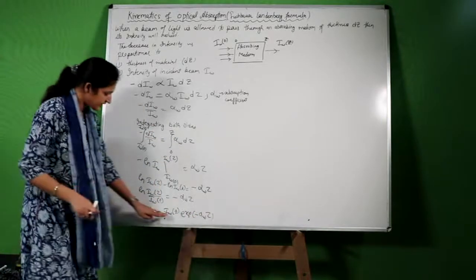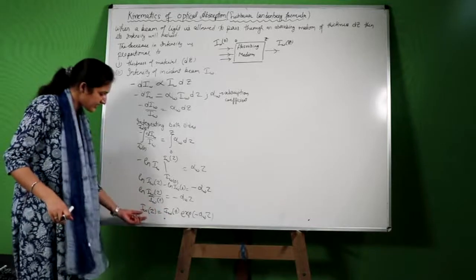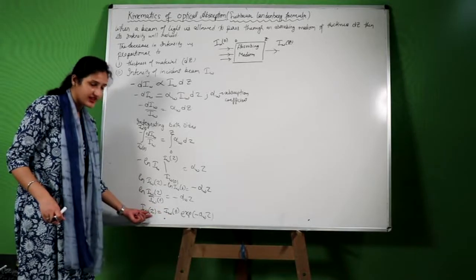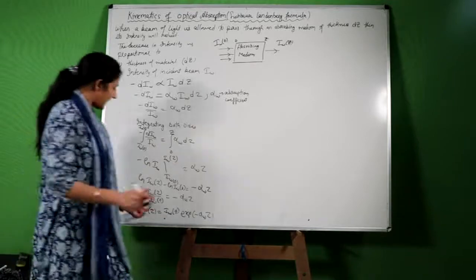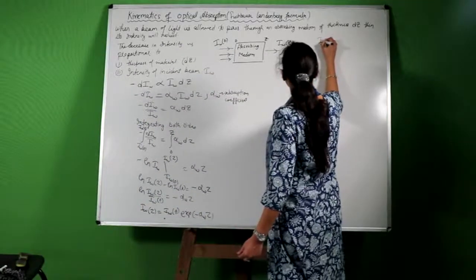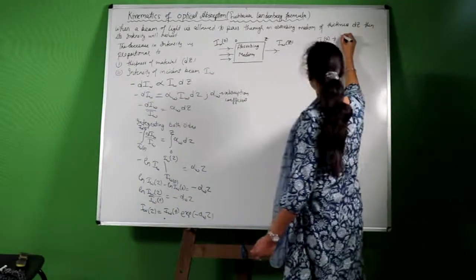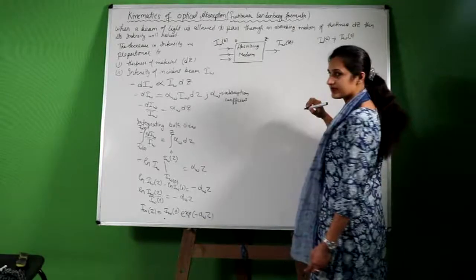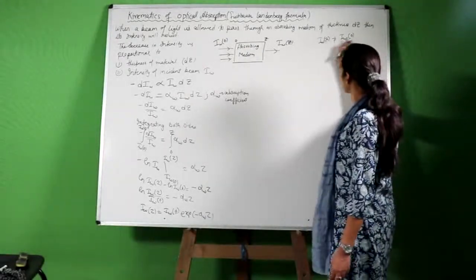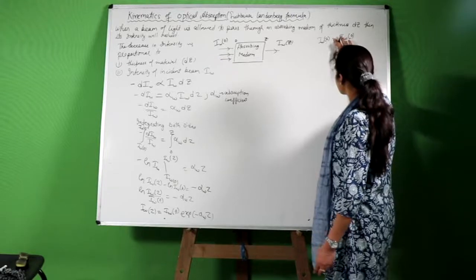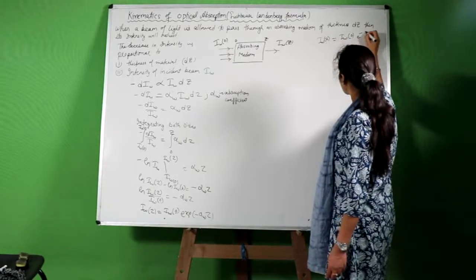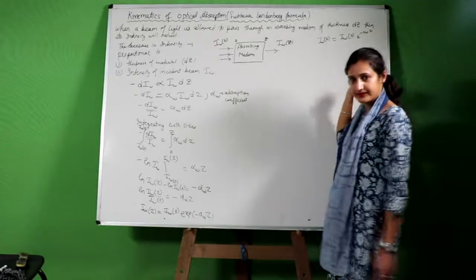What is this? This is the intensity of incident light. This is the intensity of light after covering a distance z. We have seen that I omega z is not equal to I omega 0. There is a decrease in intensity. That decrease is equal to e raised to negative alpha omega z.